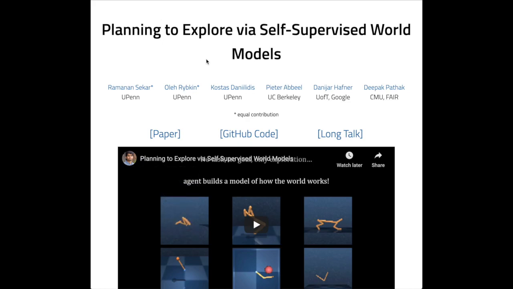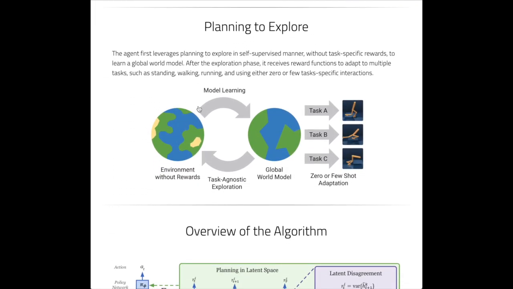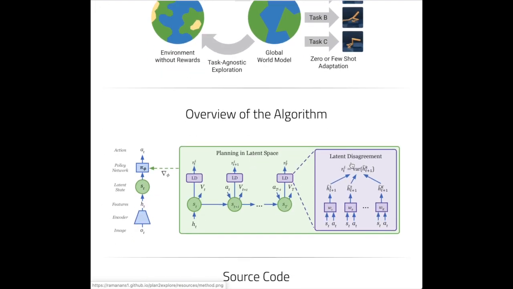This week we'll start with the Plan to Explore algorithm, an interesting approach to exploration and reinforcement learning by using a world model to predict novel states based on the uncertainty between an ensemble of predicting the next state given